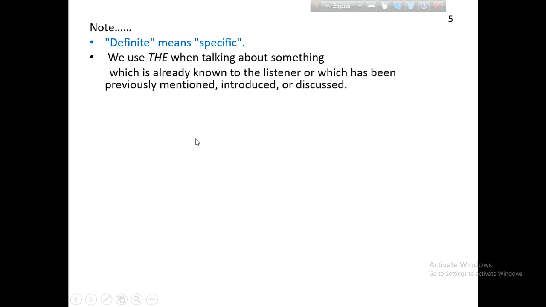Definite means specific. We have earlier said the is used when talking about something which is specific or introduced or mentioned before. I have a cow. Suppose I said I have a cow, that means a cow is indefinite. It is mentioned for the first time.